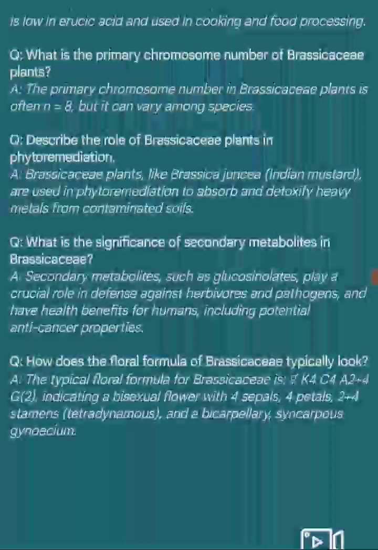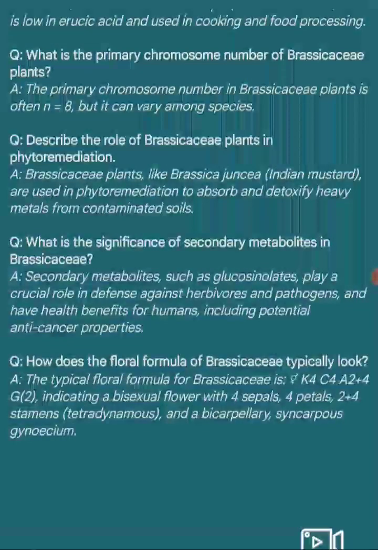Next question. Describe the role of Brassicaceae plants in phytoremediation. Answer. Brassicaceae plants like Brassica juncea, Indian mustard, are used in phytoremediation to absorb and detoxify heavy metals from contaminated soils. Next question. What is the significance of secondary metabolites in Brassicaceae?